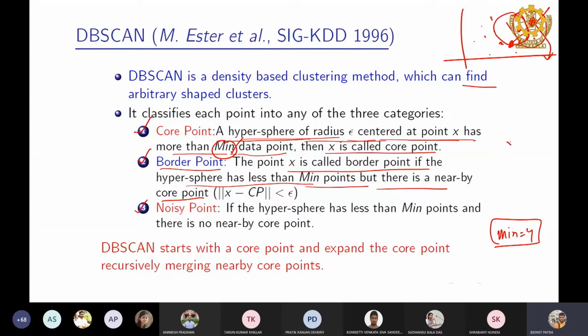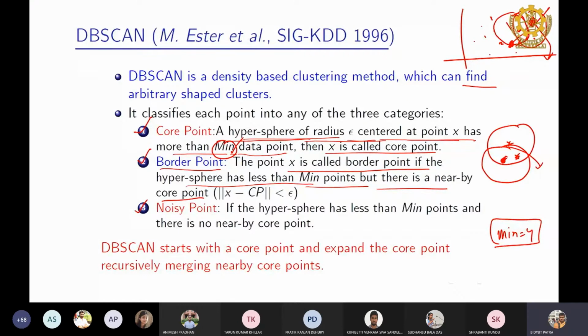That means I will count the number of points, and the number of points is lesser than 4, so it is 2, so it may be the border point. Now I have to check this point. Again, I will draw, let's say, a circle here, and if it happens that this point is also not a core point, then I will go for checking this point. This point is also not a core point. Then this point is actually a noisy point.